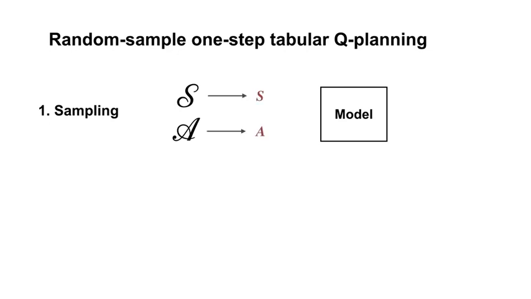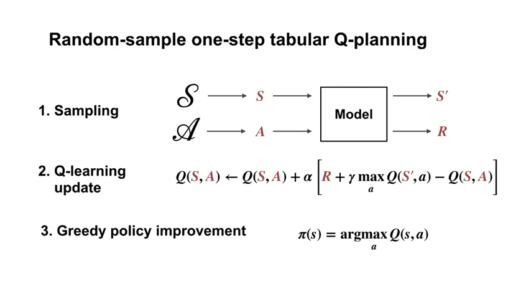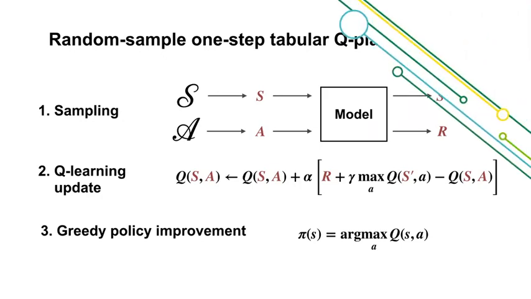This algorithm first chooses a state-action pair at random from the set of all states and actions. It then queries the sample model with this state-action pair to produce a sample of the next state and reward. It then performs a Q-learning update on this model transition. Finally, it improves the policy by greedifying with respect to the updated action values.